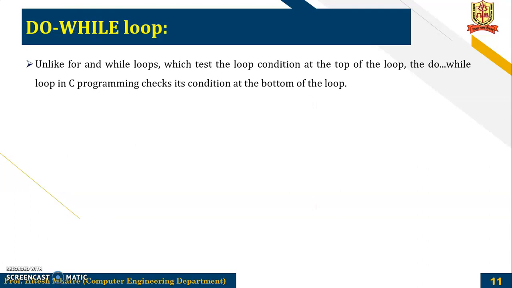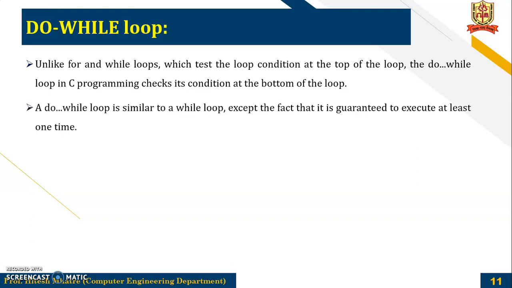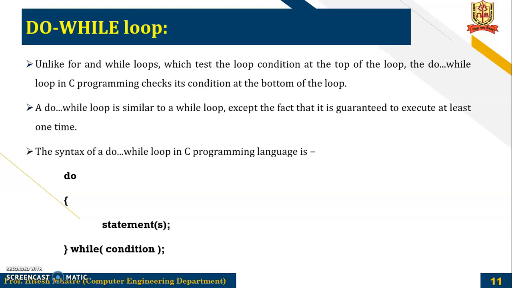Do while loop. Unlike for and while loop, which tests the condition at the top of the loop, the do while loop in C programming checks the condition at the bottom of the loop. A do while loop is similar to the while loop except the fact that it is guaranteed to execute at least one time. Now the syntax is, first you have to specify do, then in